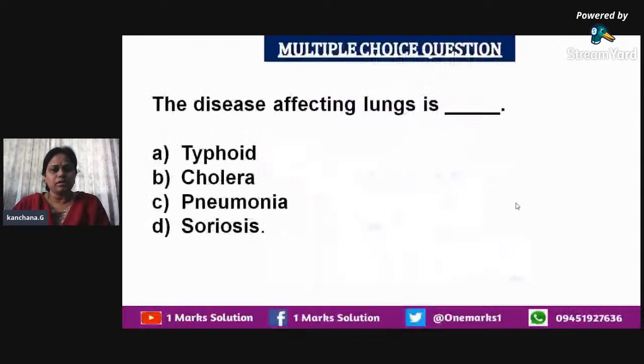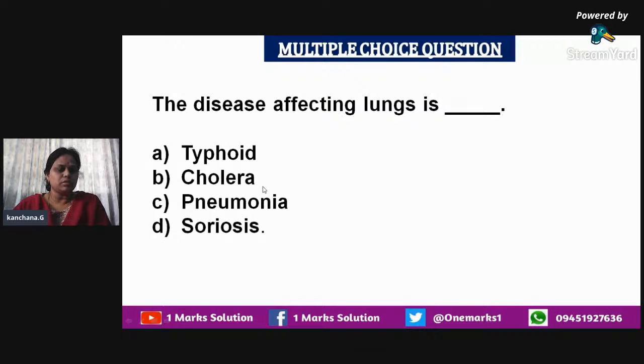So we'll see the first one: the disease affecting the lungs. Which is the disease affecting the lungs among the options given? They have given typhoid, cholera, pneumonia, and psoriasis. So we know that pneumonia is the answer.